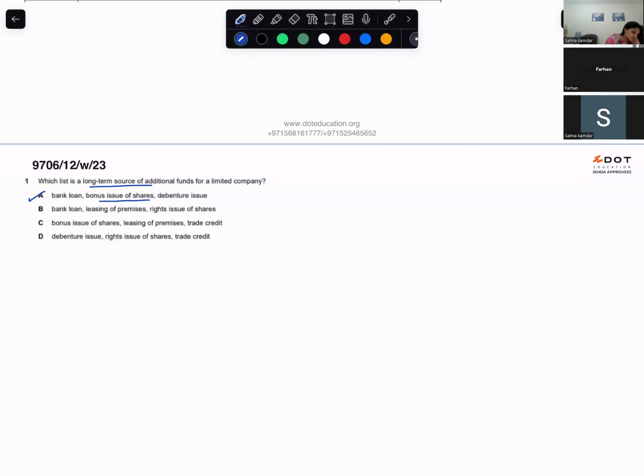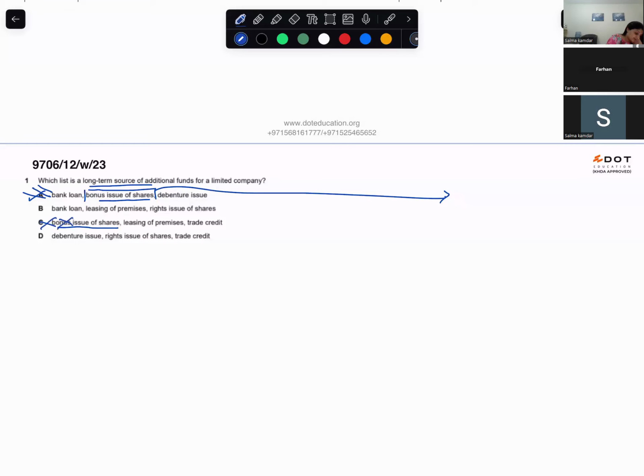What is bonus issue of shares? Bonus issue of shares is when the company gives additional shares to the existing shareholders, free of cost. So this cannot bring in money, right? Yeah, this cannot bring in money because there is no cash. Option A is wiped off. Bonus issue is here also, so it is wiped off. Here I can see trade credit.